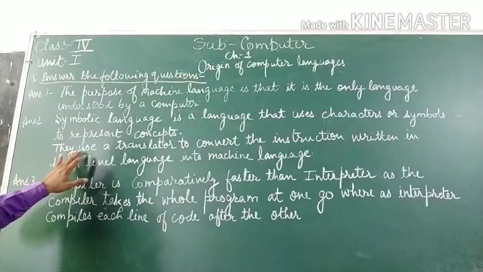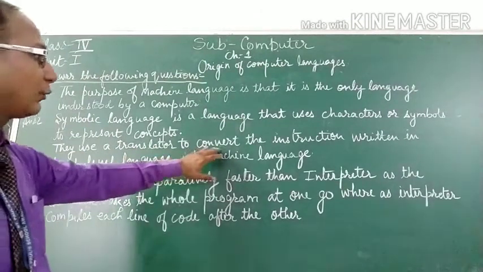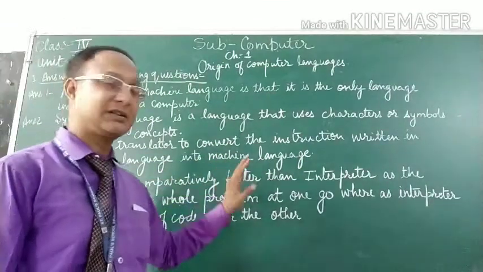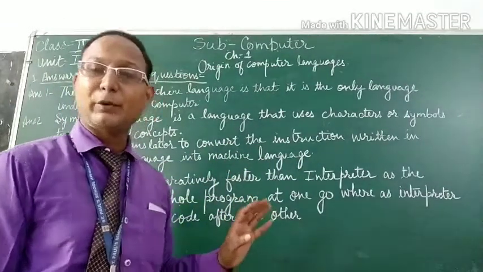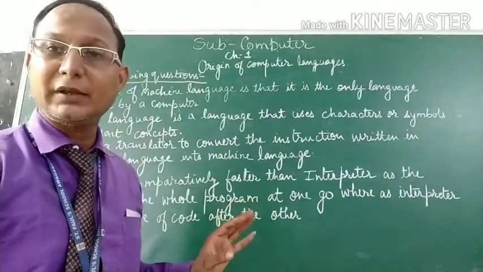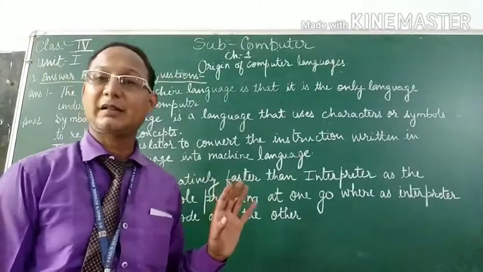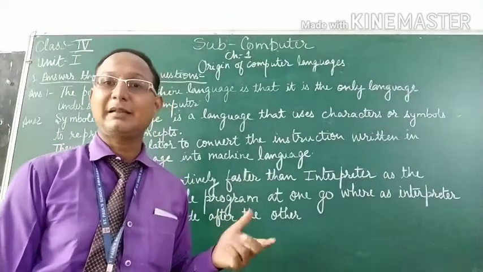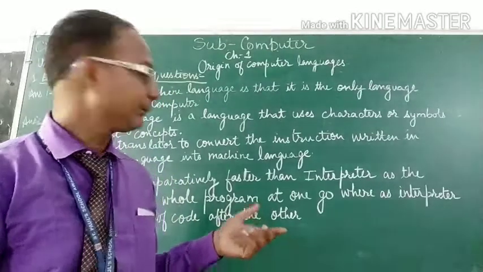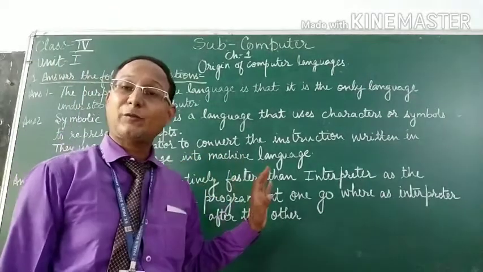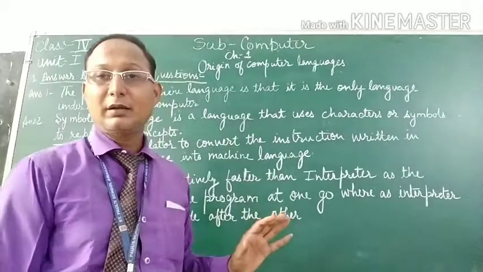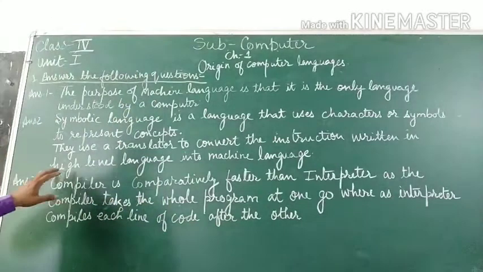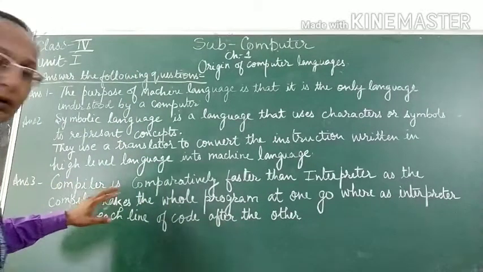Now the second part: they use a translator to convert the instructions written in high level language into machine language. We know that computer only understands the machine language. It doesn't understand the high level. You know high level languages like C, C++, I have already explained. So the work of the translator is to convert the high level language into machine language. Now note it down in your notebook.